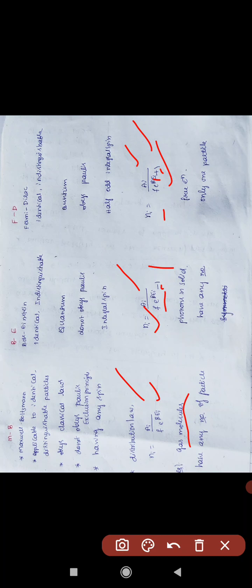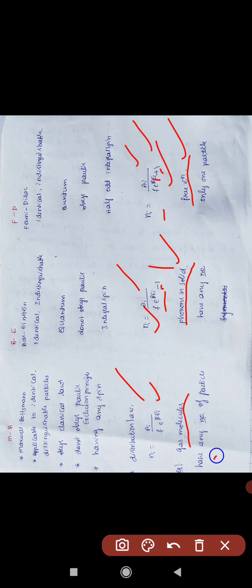Next, an example of Maxwell-Boltzmann statistics is gas molecules. In case of Bose-Einstein statistics, phonons in a solid are an example. Fermi-Dirac statistics has free electrons as an example.